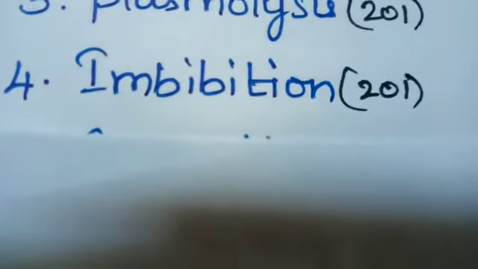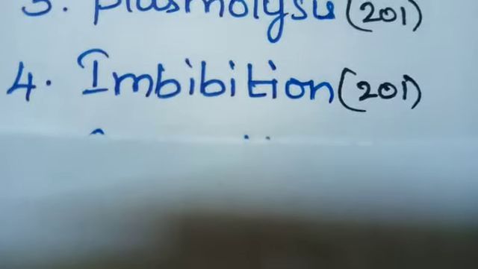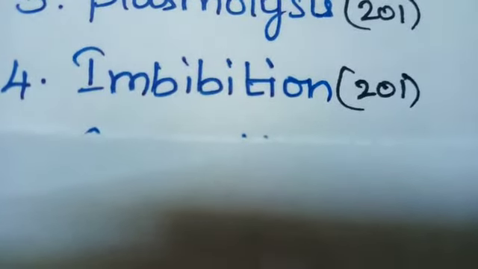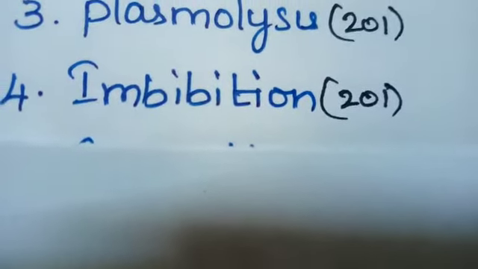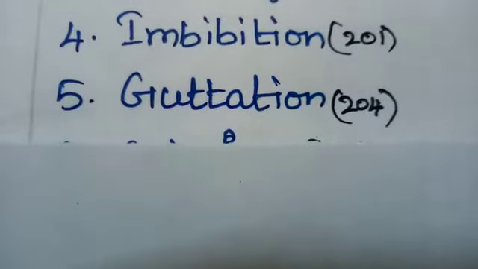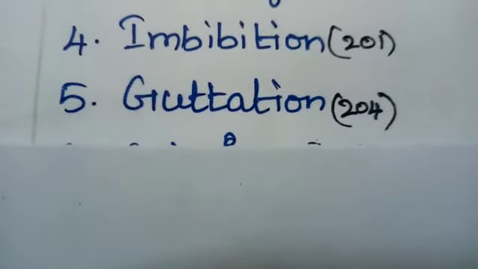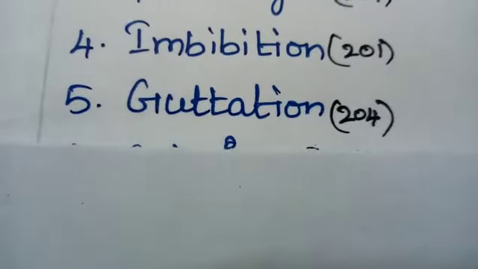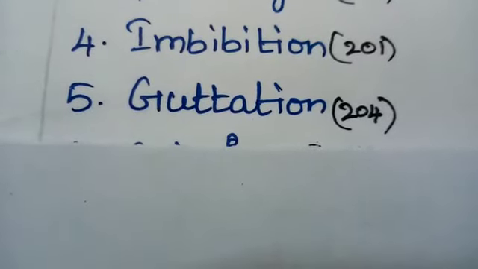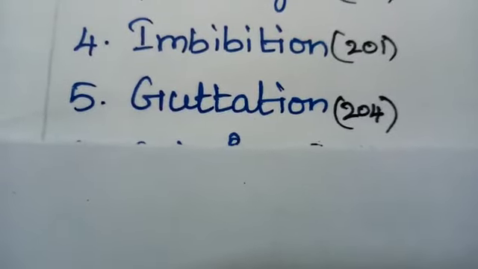Imbibition. Imbibition is a type of diffusion in which a solid absorbs water and gets swelled up. Example: absorption of water by seeds and dry grapes. Guttation. During humid climate conditions, due to root pressure, the excess water is exuded in the form of liquid on the leaves. Example: grass.